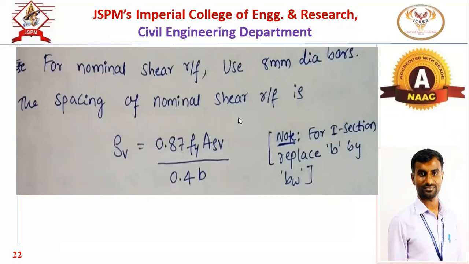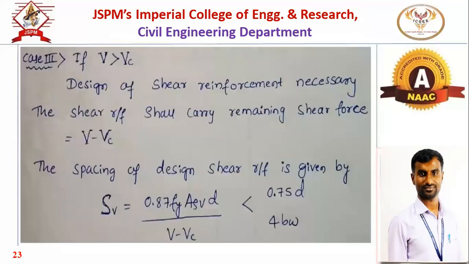For the second case, we have to provide the nominal shear reinforcement. For the first case, if V is less than 0.5 Vc, there is no need for shear reinforcement. No stirrups are required.